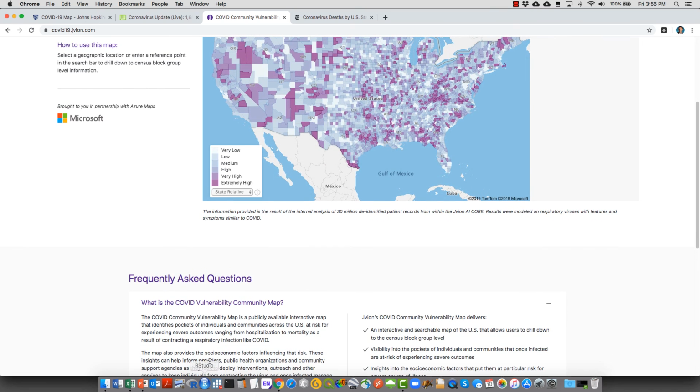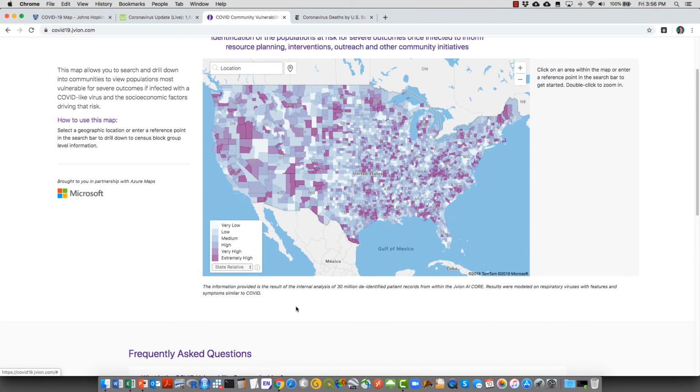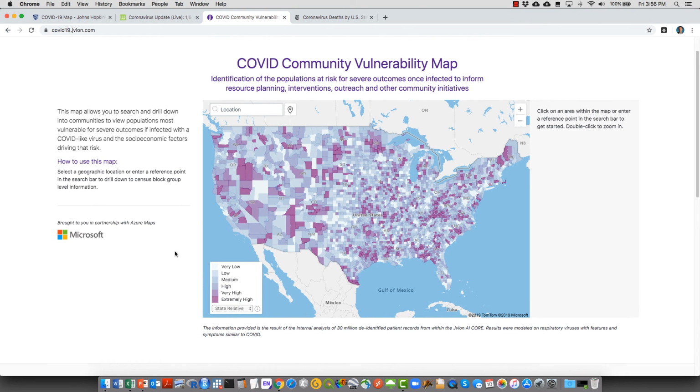This is a publicly available interactive map that identifies pockets of individuals and communities across the US at risk of experiencing severe outcomes, ranging from hospitalization to mortality, as a result of contracting a respiratory infection like COVID. So this shows that specific areas have higher vulnerability to this pandemic, so they will have higher risks of severe outcomes.